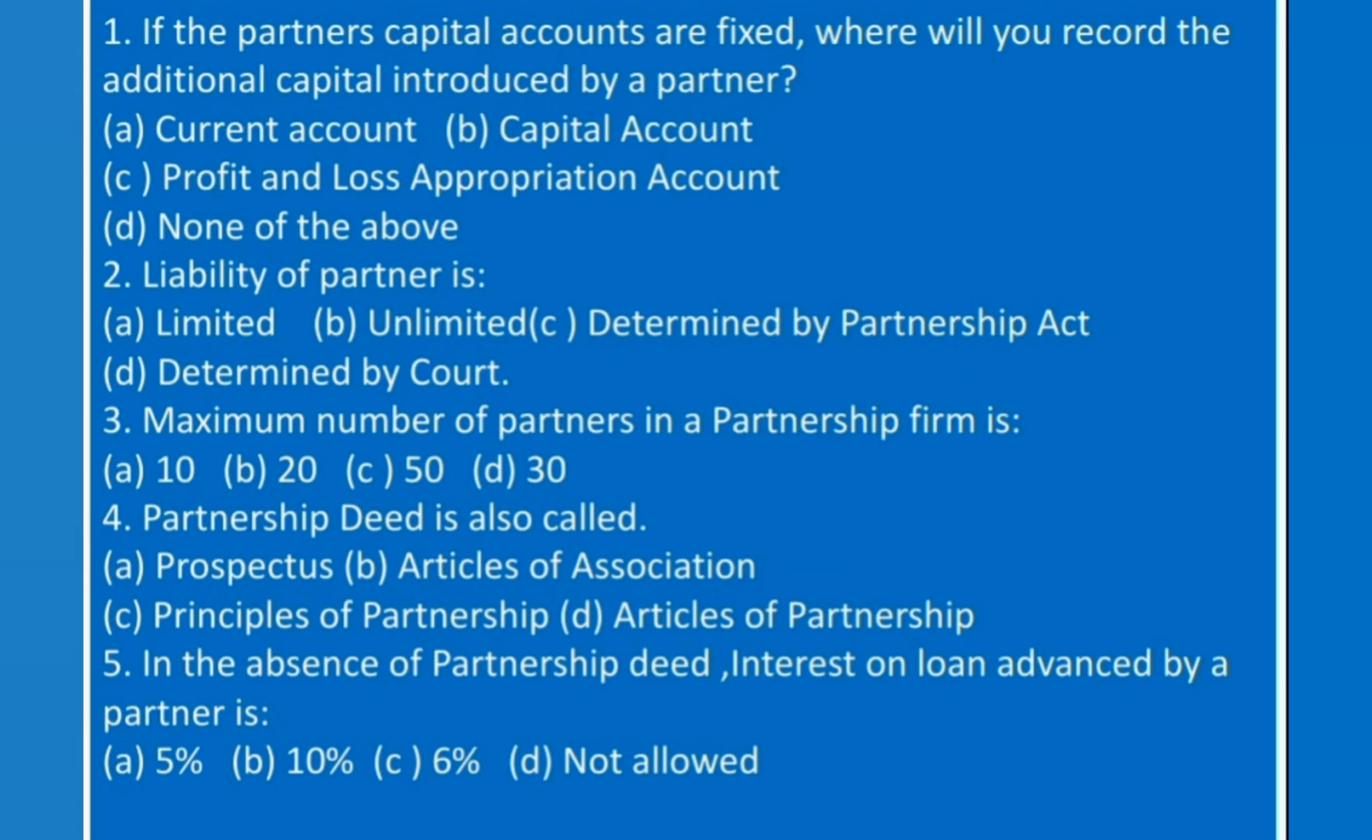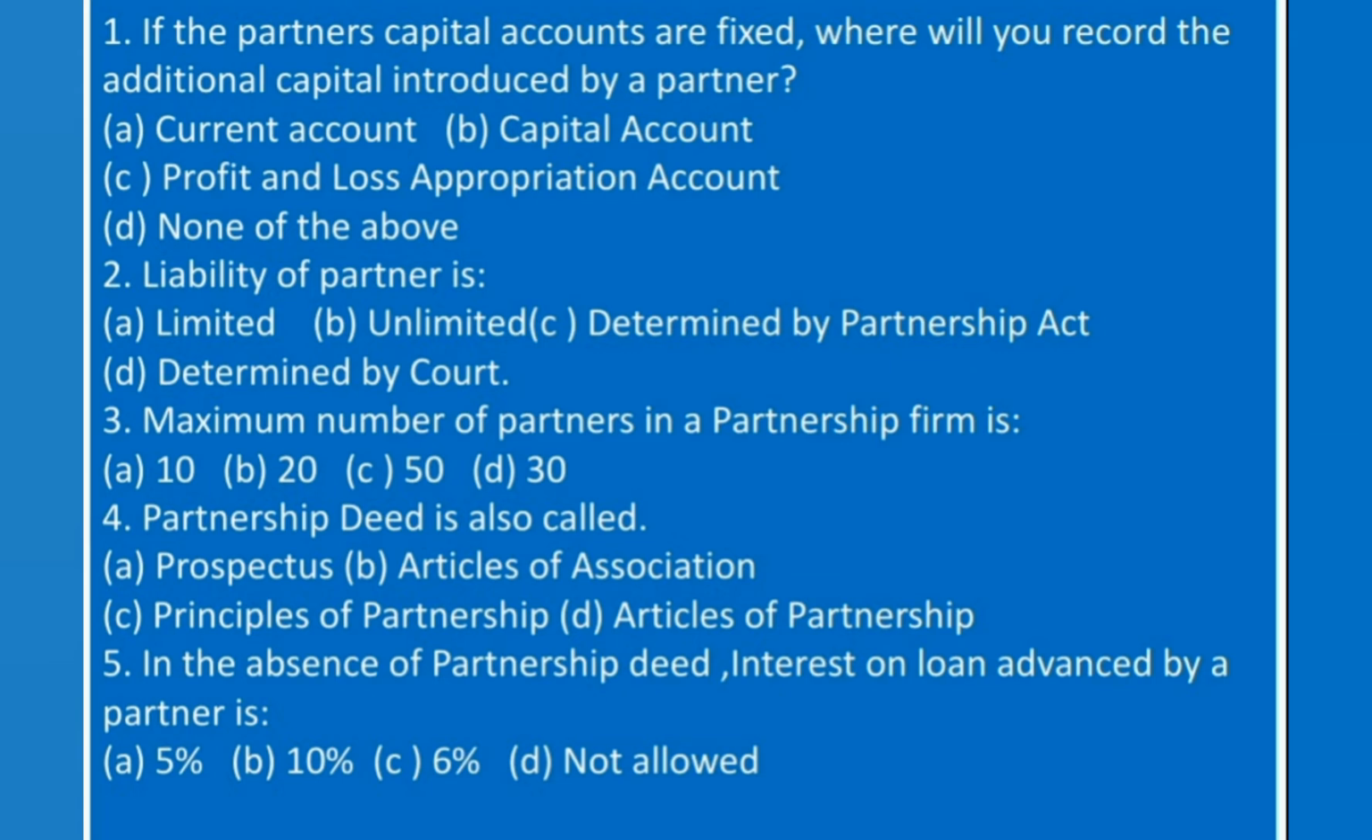If the partner's capital accounts are fixed, where will you record additional capital introduced by a partner? If you are following fixed method of capital, then additional capital introduced by a partner is recorded on capital account of partners itself. So the answer is option B, capital account.